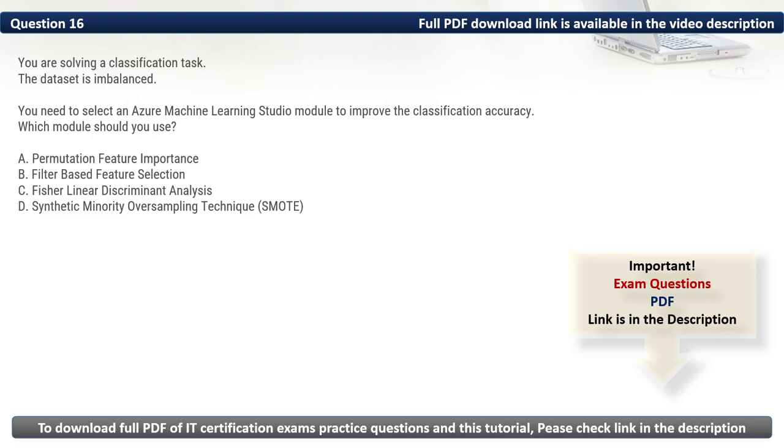We have A. Permutation feature importance. It measures feature importance but does not address class imbalance. Then we have B. Filter-based feature selection. It selects relevant features but does not balance the dataset. Then we have C. Fisher linear discriminant analysis. It is a dimensionality reduction technique, not specifically for handling imbalanced data. As such, the module that we should use is Synthetic Minority Oversampling Technique, or SMOTE. Thus, the correct option is D.